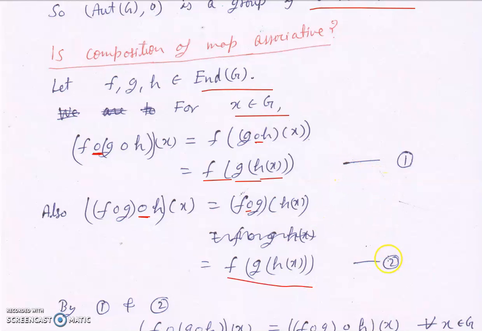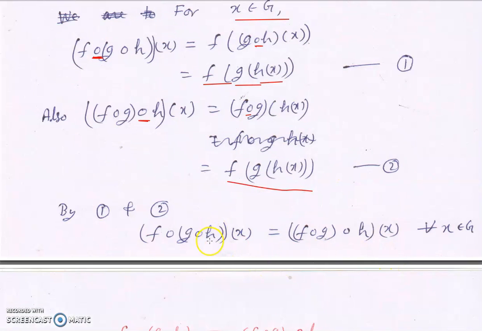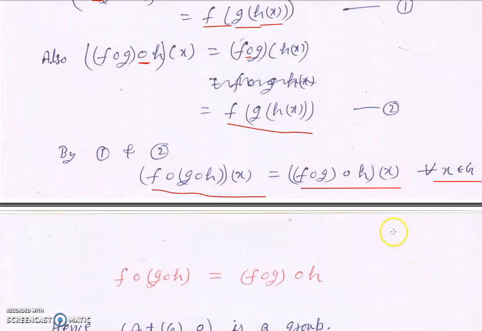So from 1 and 2, you can see that both are equal. It means this element is the same as this element for all x in G. But this is one map and this is another map. And if two maps are the same at each element of G, it means both maps are actually equal.